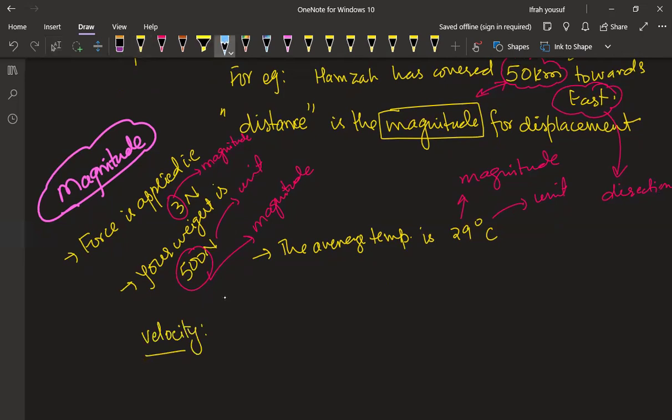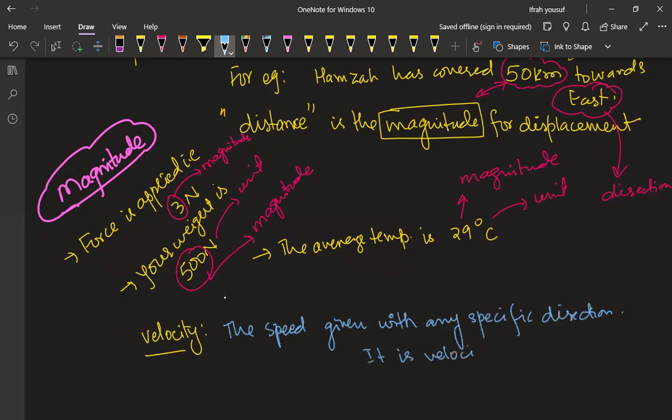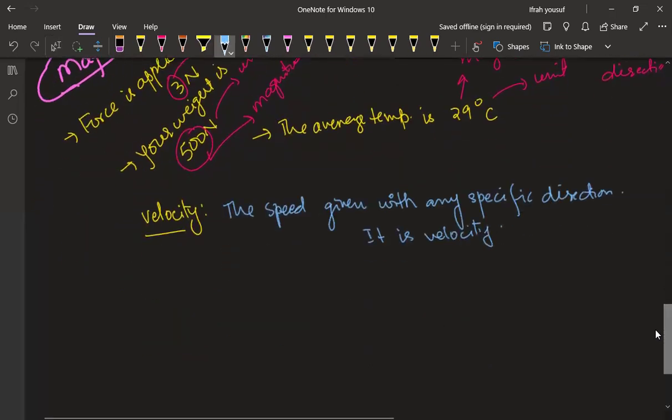then it is velocity. It is velocity. Clear? Or we can say the rate of change